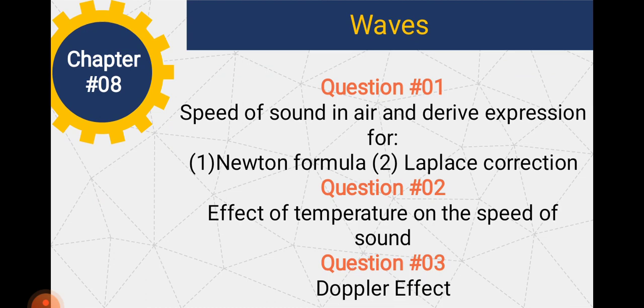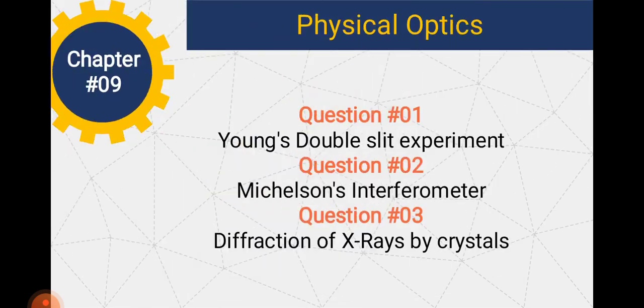And now we are moving toward chapter number 9, which is about physical optics. There are three questions here. The first question is Young's double slit experiment, the second is Michelson's interferometer, and the third one is diffraction of X-rays by crystals.